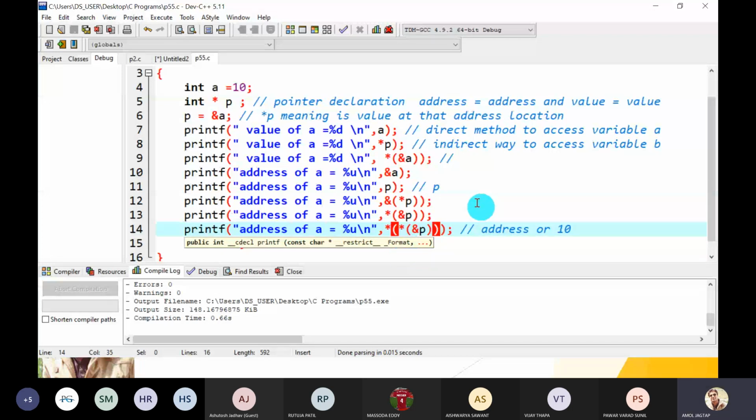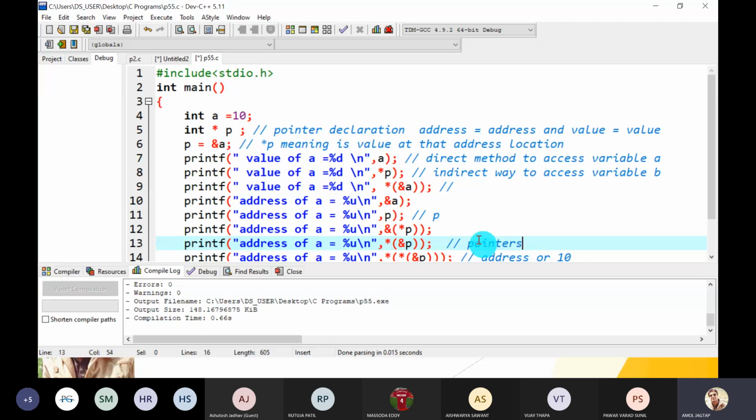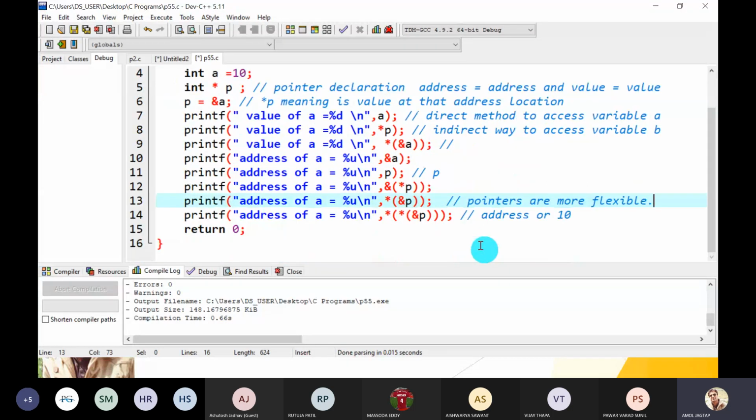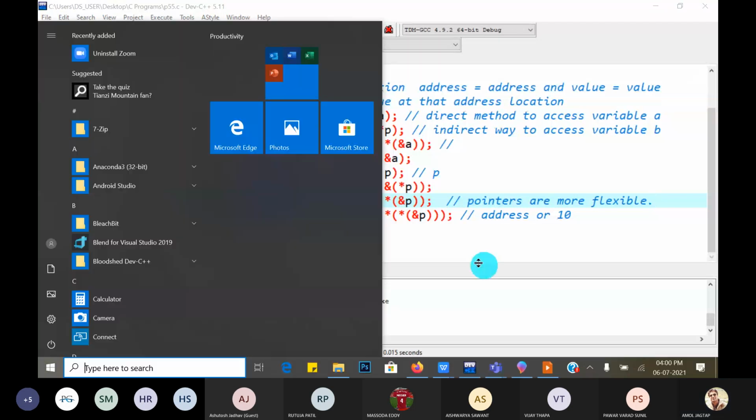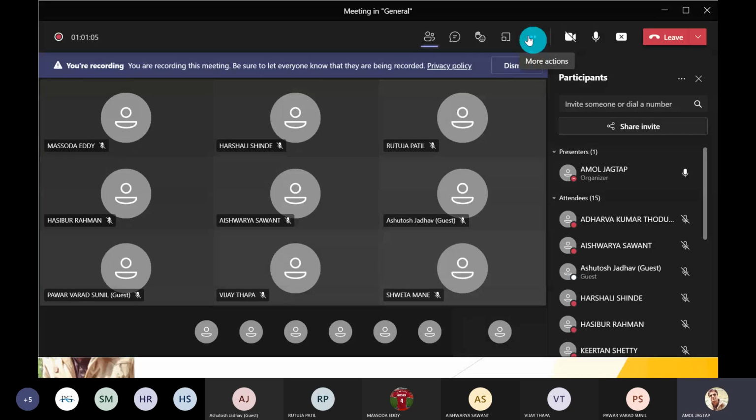Guys, hope you understand. So that's why pointers are called more flexible. That means we can indirectly access a number of different locations. Yes, any doubt till this? Yes, guys, any doubts?